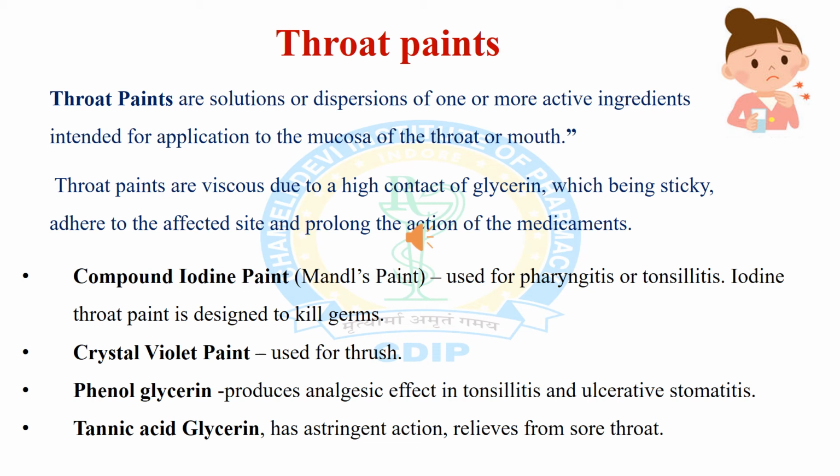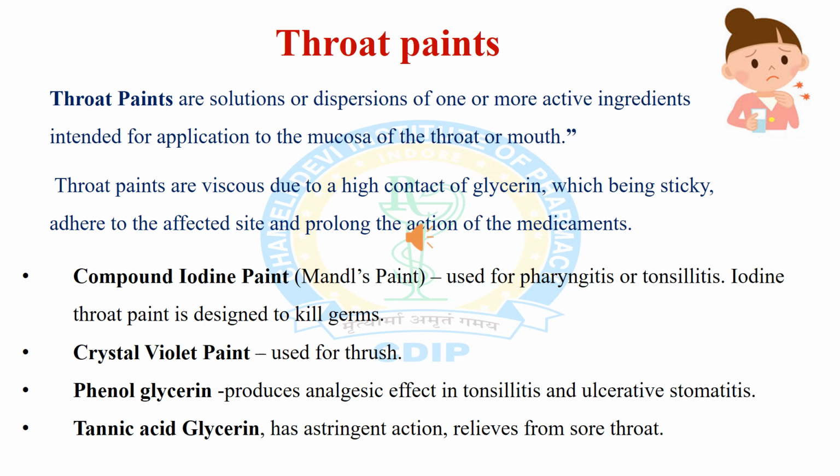Throat paints are viscous liquid preparations used for mouth and throat infection, and glycerine is commonly used as a base because being viscous it adheres to mucous membrane for long periods, and it also provides a sweet taste to the preparation.